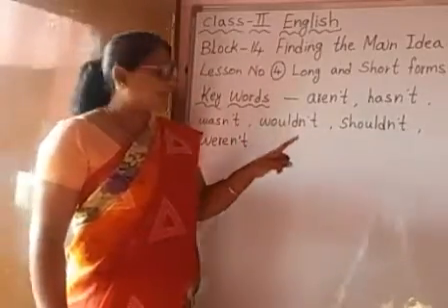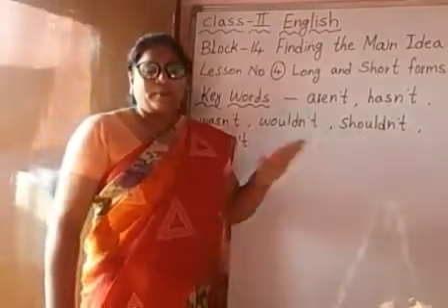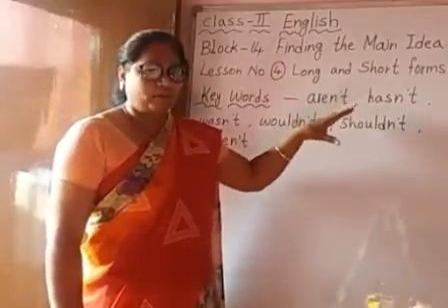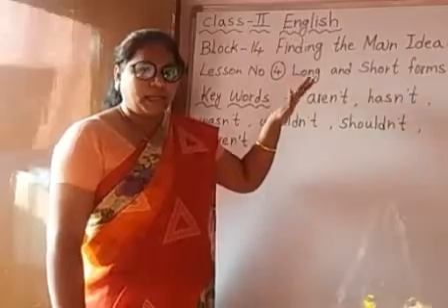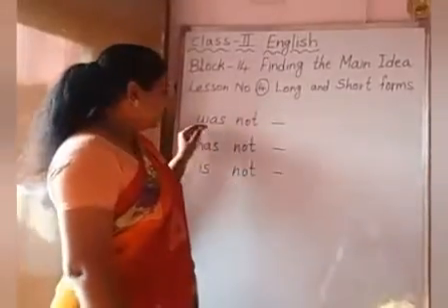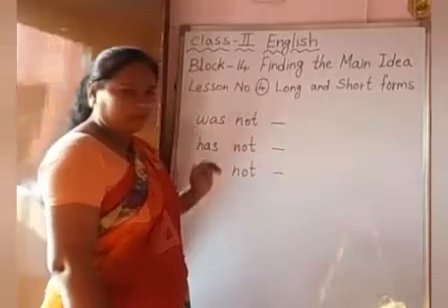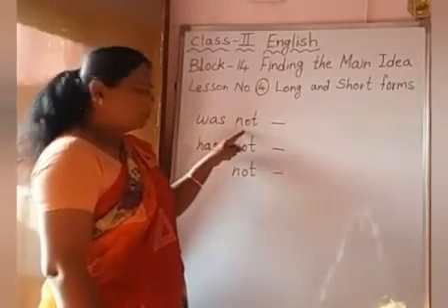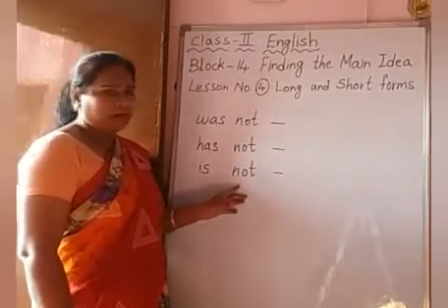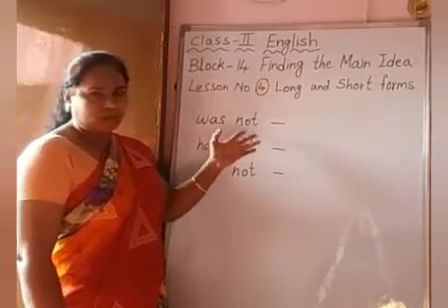Okay children, in the last class also I have explained to you, but today I will explain the short form words and long forms again. Now here I have written some words: was not, has not, is not. These are the long forms also you can say.